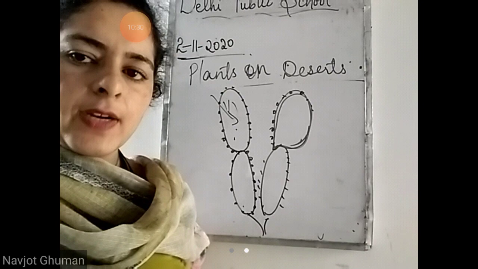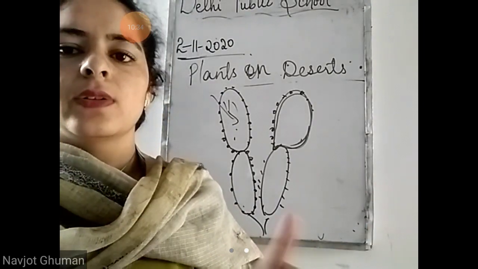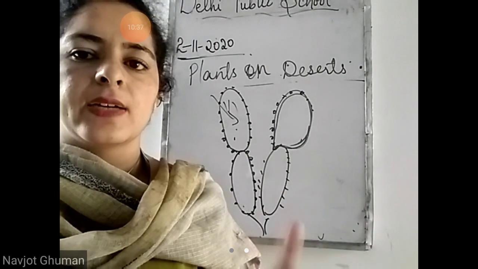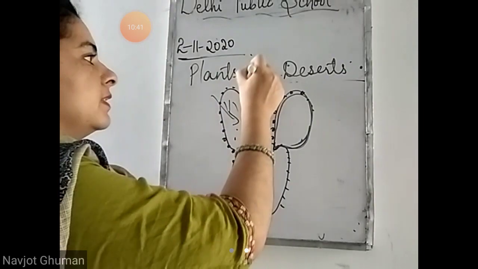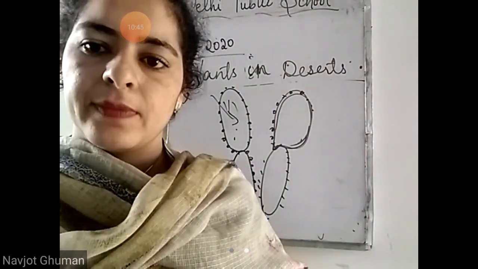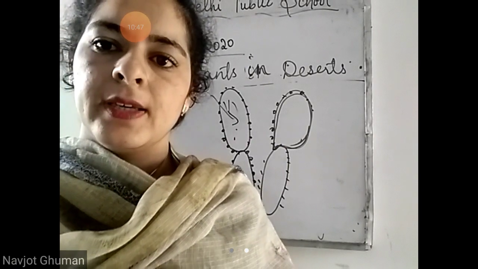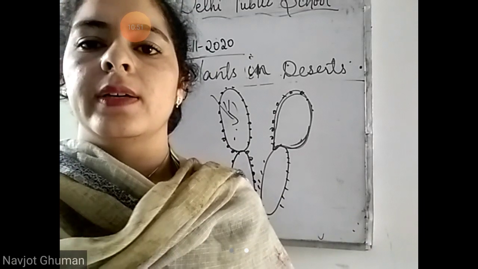So today we have read about the plants that grow in plains, plants that grow on mountains, and the plants that grow in deserts. So the next topic will carry on in the next period. So better go through what we have read. It is very easy, and read the features of the plants that grow in different areas.